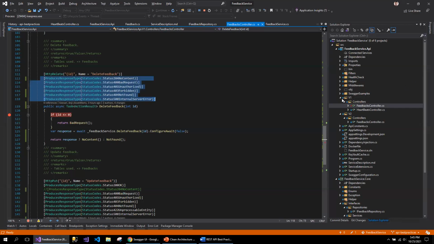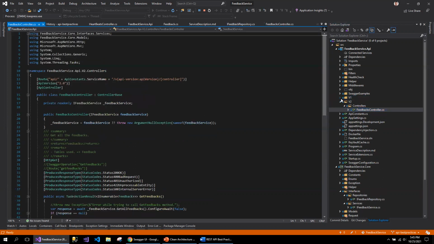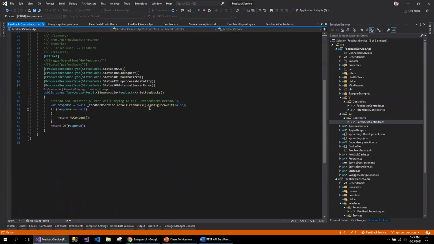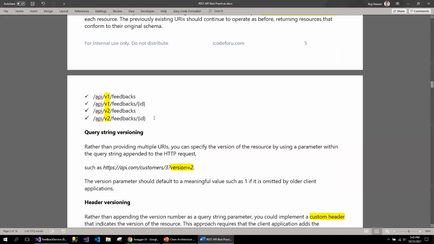In the source code, I have V1 and V2, and I have created a separate controller for each. From V2 onwards, you can decide and define your code structure, how that should look for V1 versus V2. There are no rules as such to define it. But this is what I'm following for the URI API versioning.